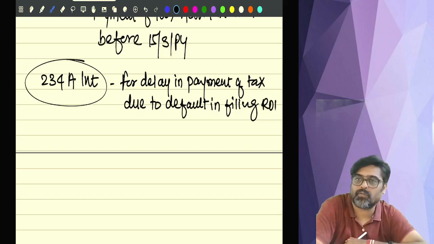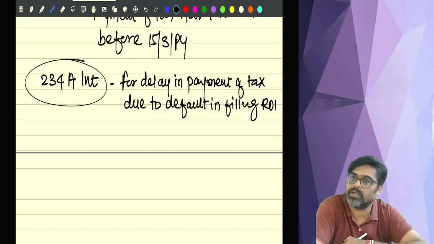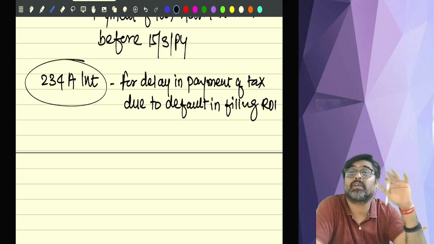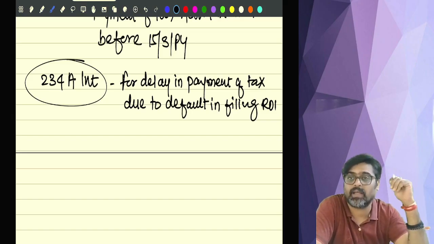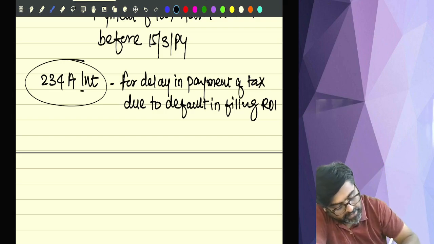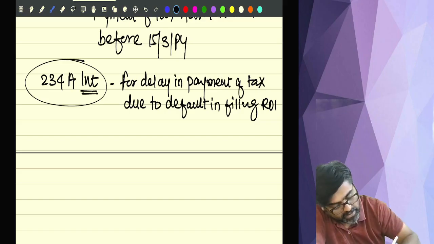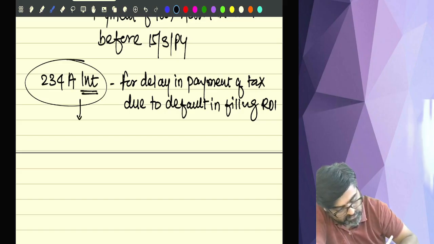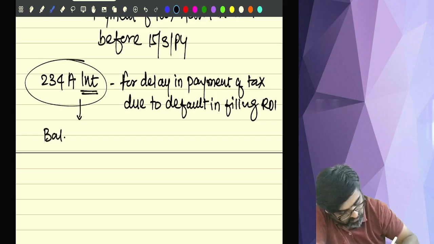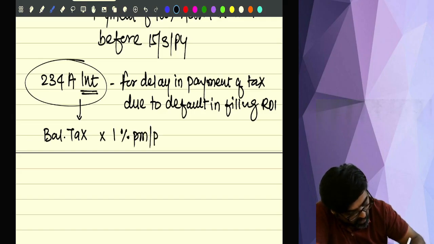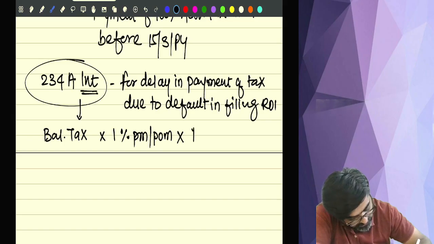So if your return of income is not filed on or before the due date, and as a result of that, there is a delay in payment of your balance tax liability, there will be an interest charged from you under section 234A. And how much will be that interest? The balance tax which is to be paid multiplied by 1% per month or part of the month multiplied by period of delay.